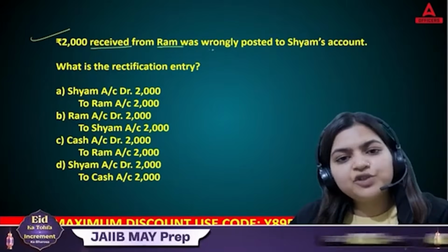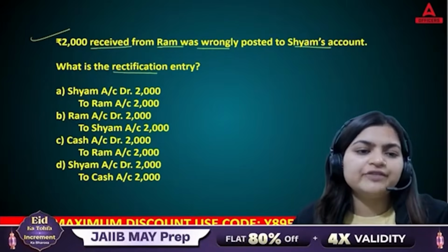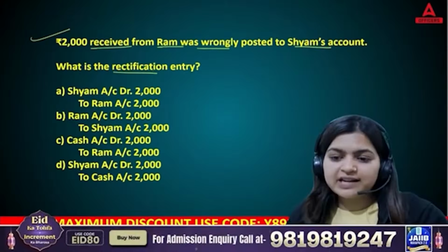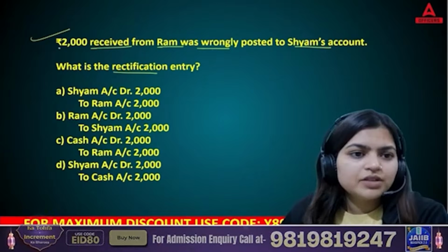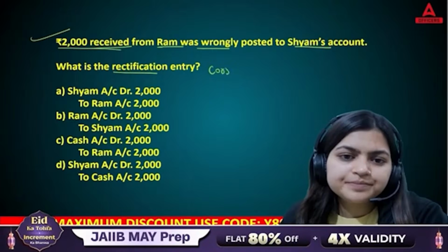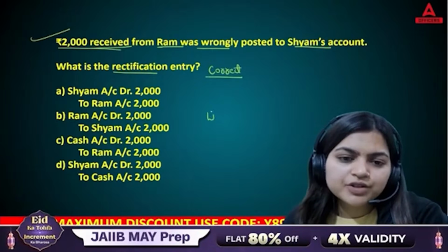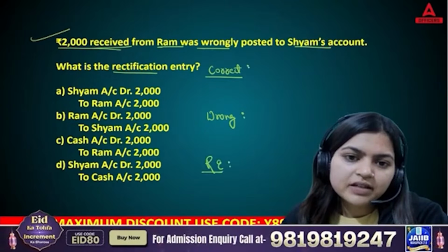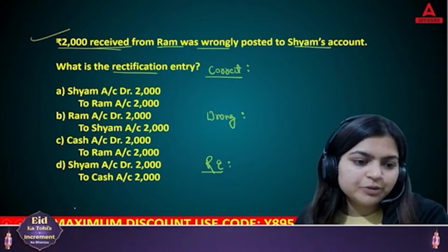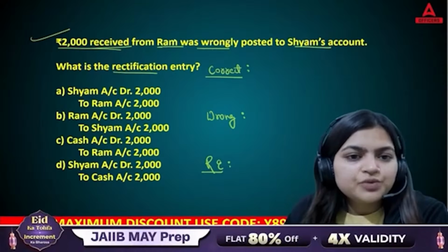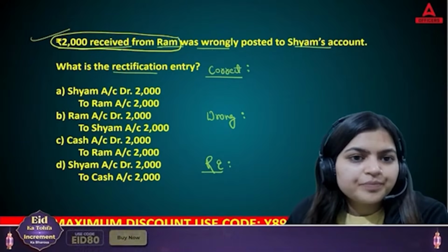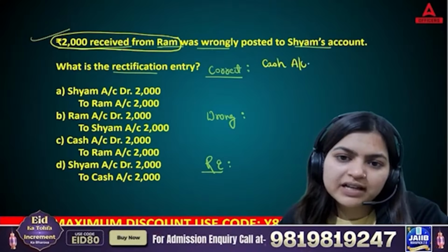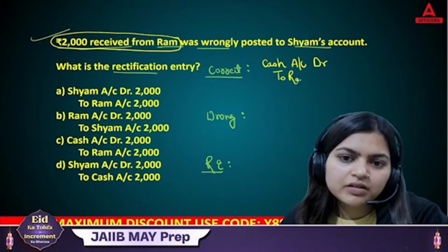Chaliye, easy one. Now, next question. 2000 received from Ram was wrongly posted to Sham's account. What is the rectification entry? Rectification entry from trial balance, that is very important. So let's understand this. What is your correct entry? This is your wrong entry, and this is your rectification entry. The correct entry that you need to pass here, just read up to this point: 2000 received from Ram. So you have received cash, cash account debit to Ram.